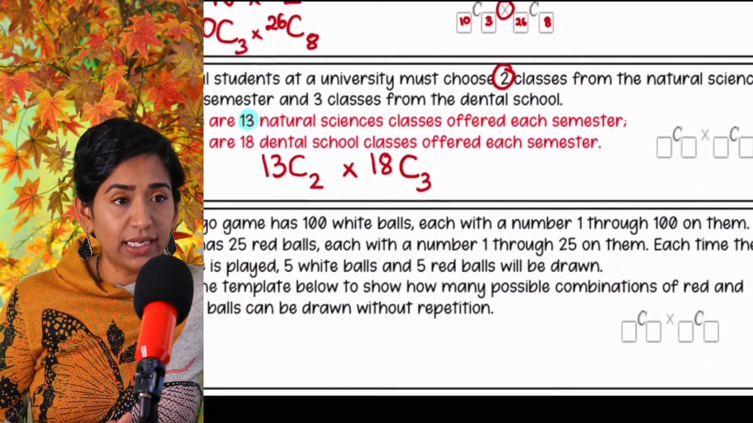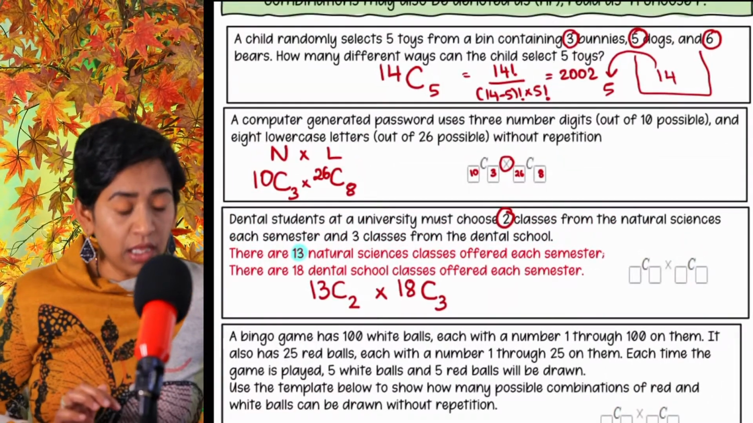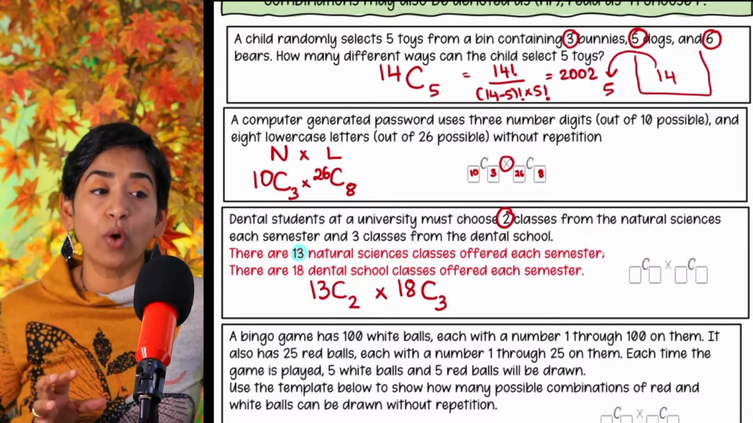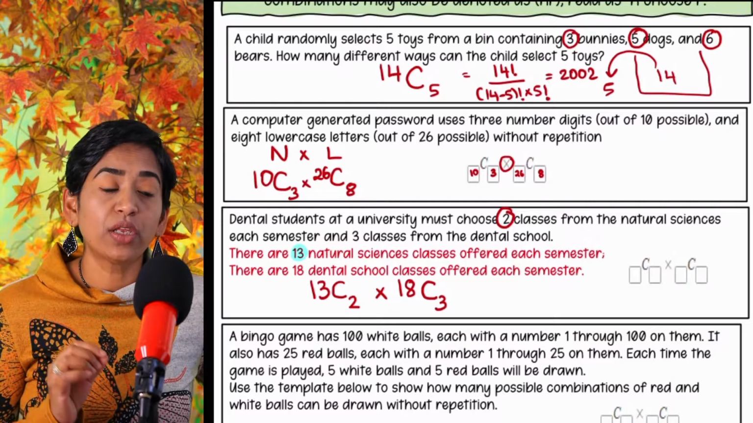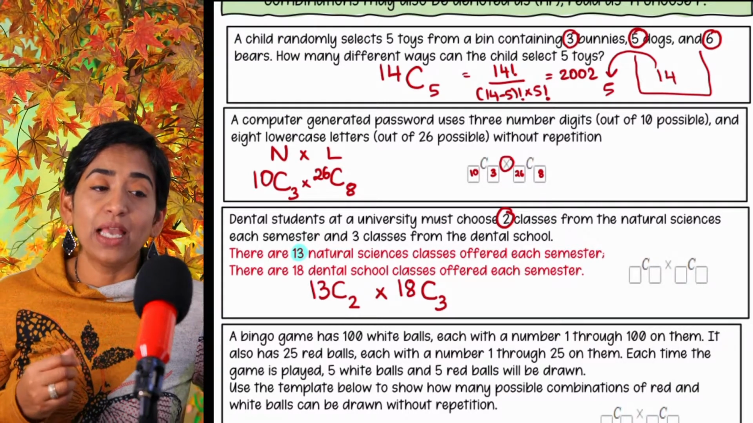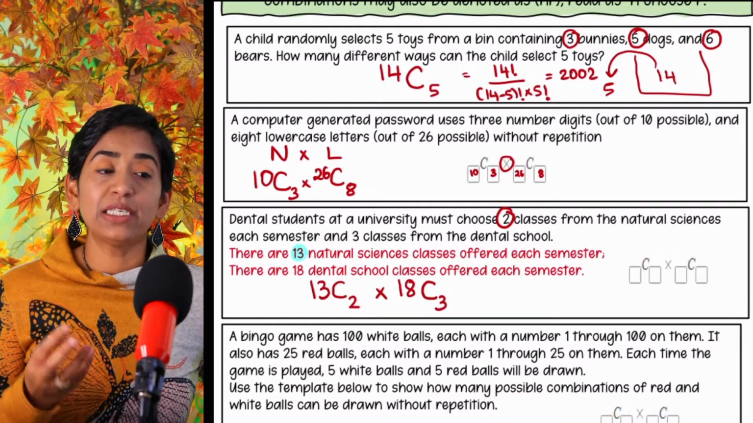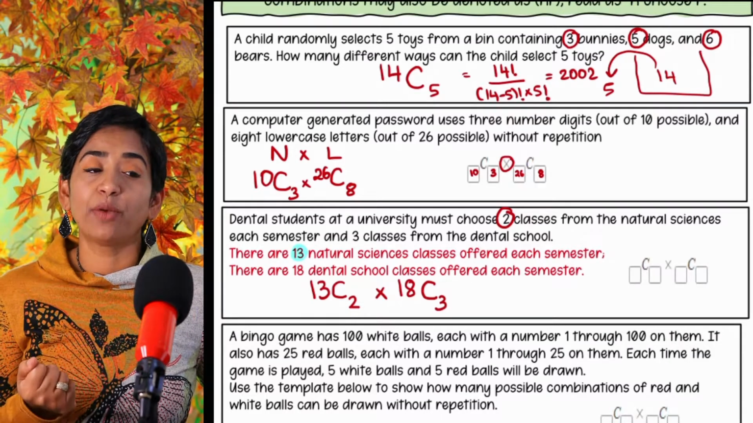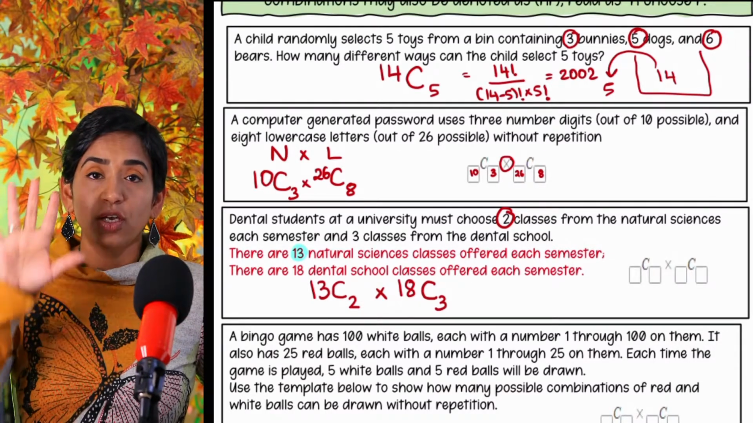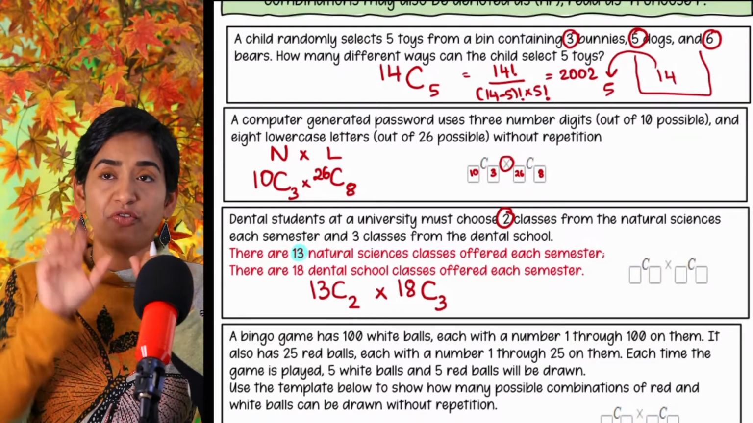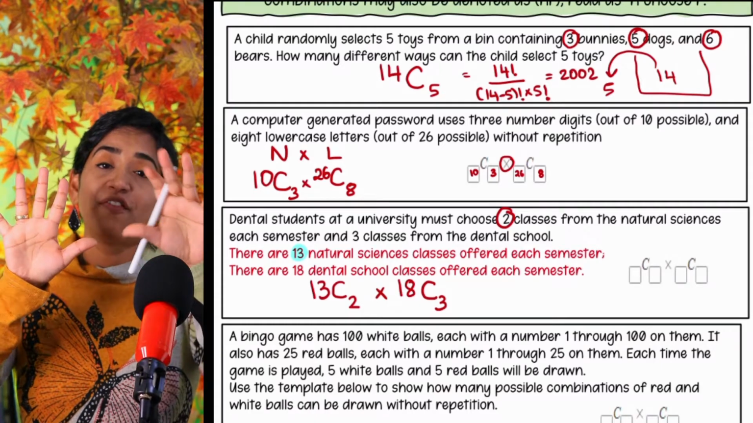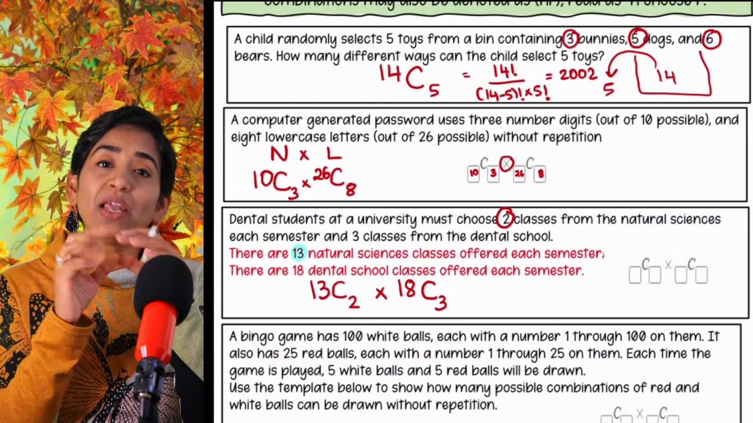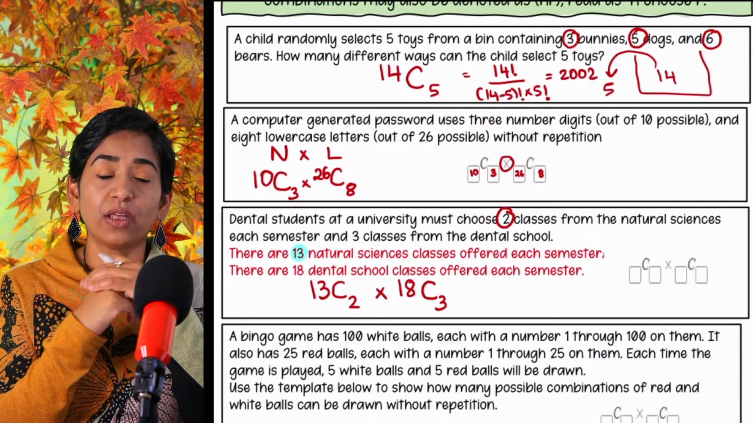All right, let's go ahead and take a look at the next one here. A bingo game has 100 white balls, each with a number 1 to 100 on them. It also has 25 red balls, each with the number 1 through 25 on them. Each time the game is played, 5 white balls and 5 red balls will be drawn. Keep in mind the word and is very important, because if you miss that little clue, then the whole problem gives you a wrong answer.